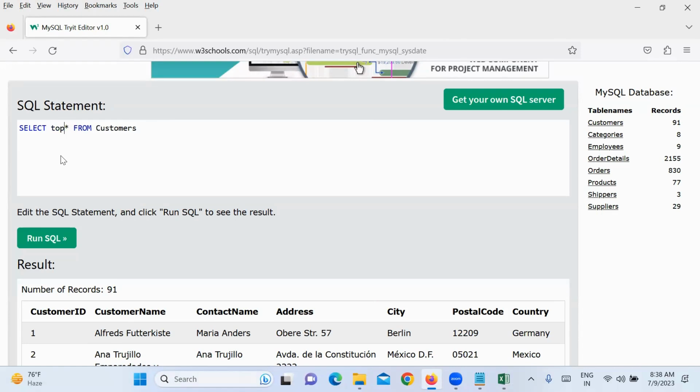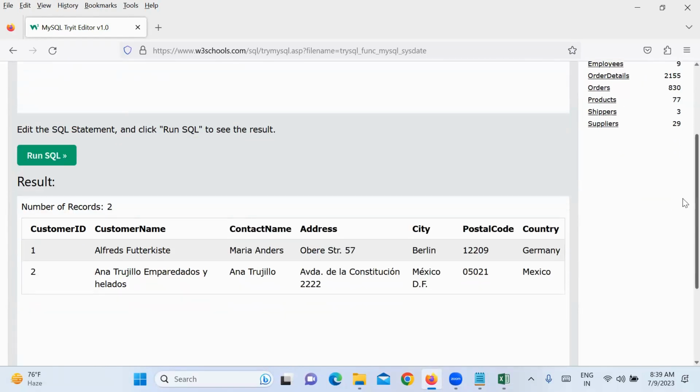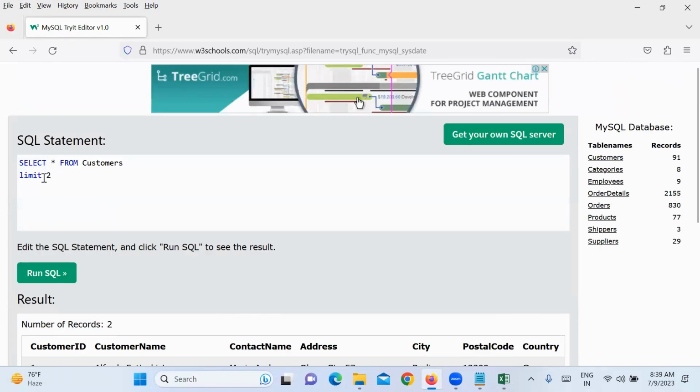In SQL Server we write select top 2 star from customers. There is a difference in this syntax also. Select top 2 star from customers means we'll get the first 2 records. But in MySQL, you need to say limit. Like this you have to write. Now the first 2 records only are selected. So this is also a difference between SQL Server and MySQL.